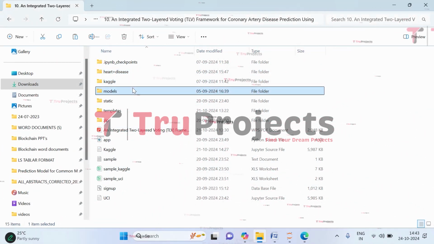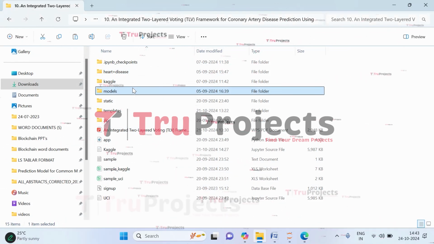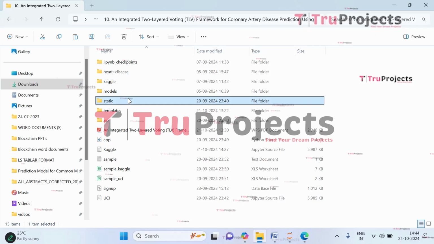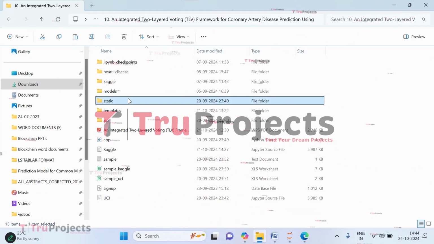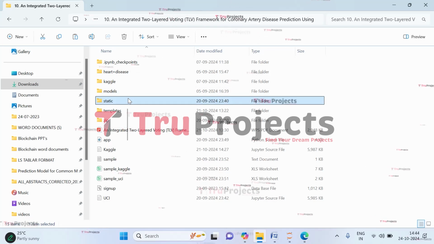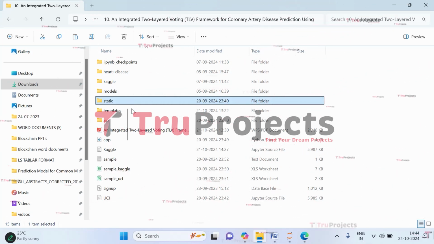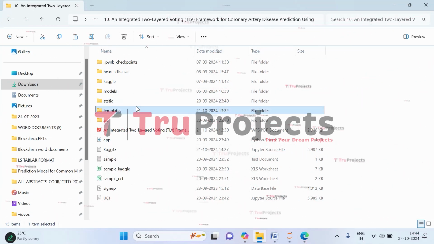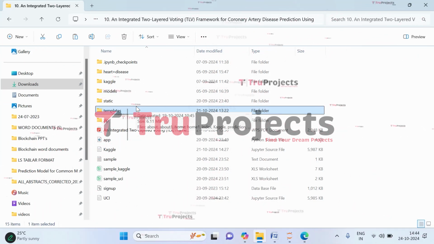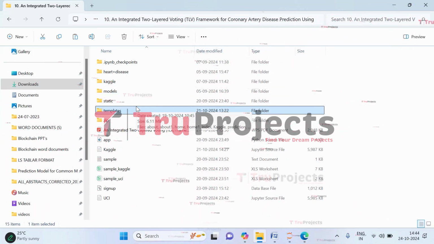And here in the models folder, we have the algorithm information that will be loaded into the project code during runtime. Coming to the static folder, inside this folder there are files related to CSS, JavaScript, and Bootstrap. They are important for the visual appeal of the project. The templates folder contains all the HTML pages used in the project. It typically includes files like index.html, about.html, etc., which represent different pages of the website.